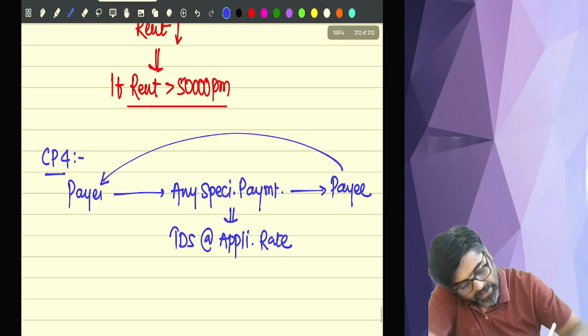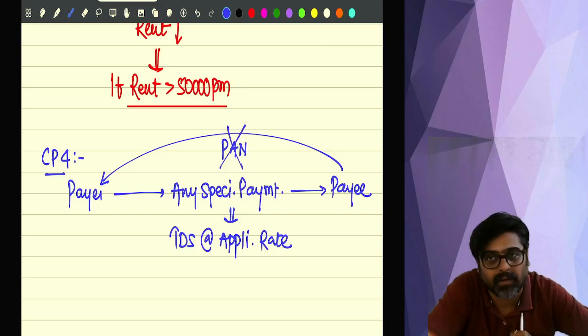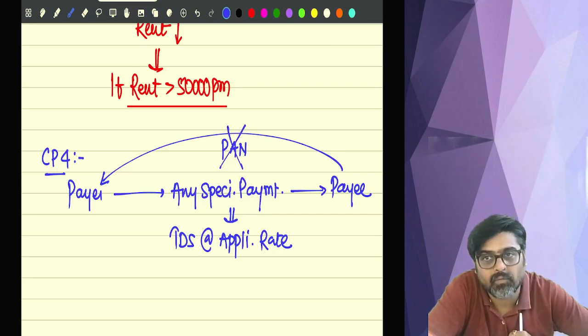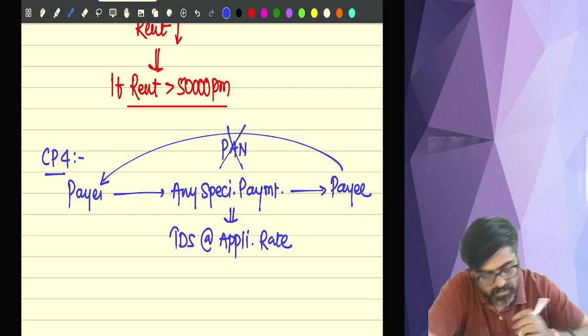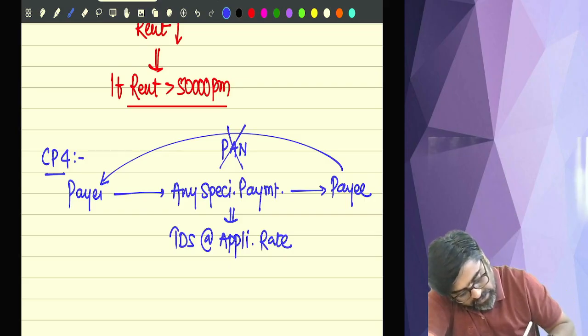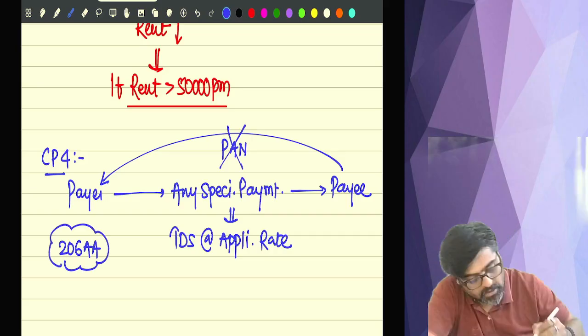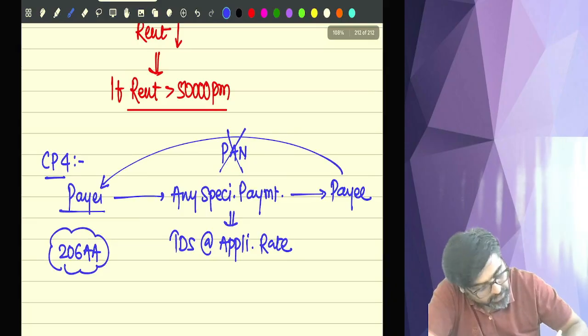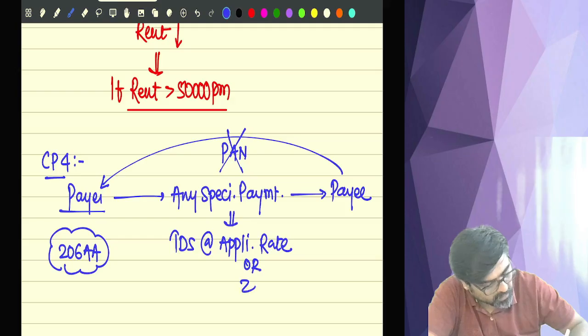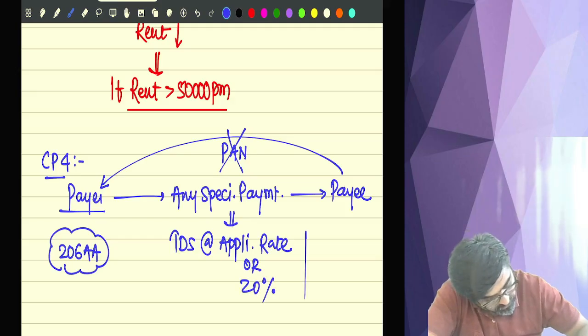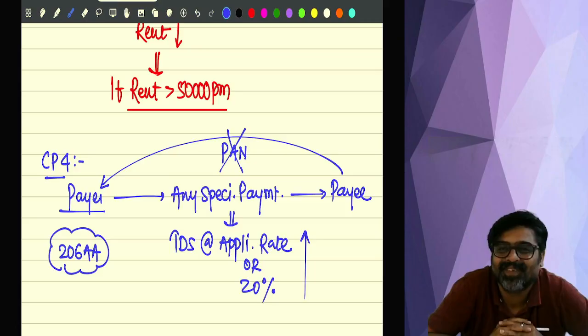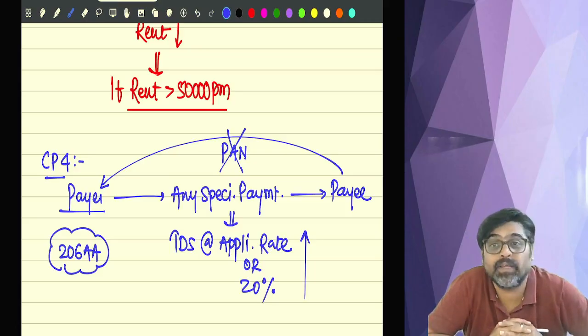So if the payee has not furnished PAN, or furnished incorrect PAN, or furnished a PAN which does not belong to the payee, then there is a section, 206AA, which will be applicable, which tells the payer to deduct TDS at the applicable rate or 20%, whichever is higher.